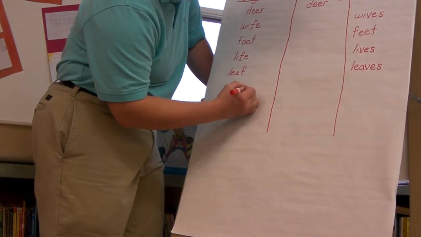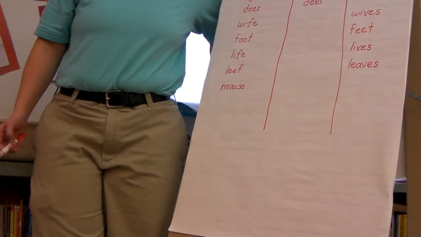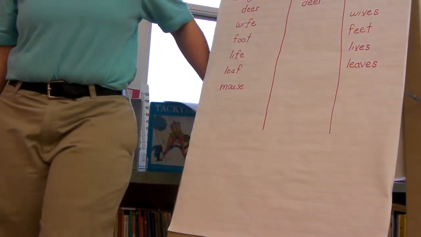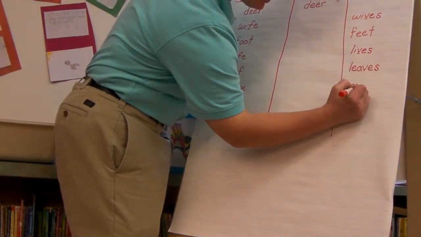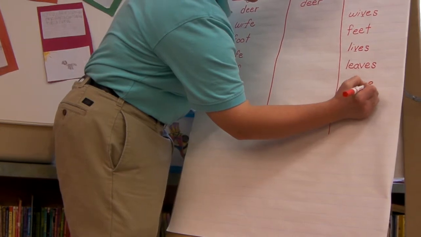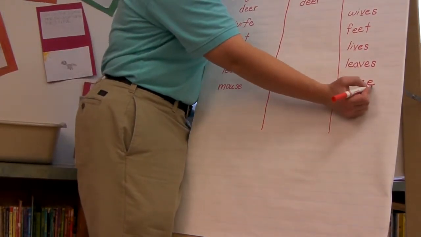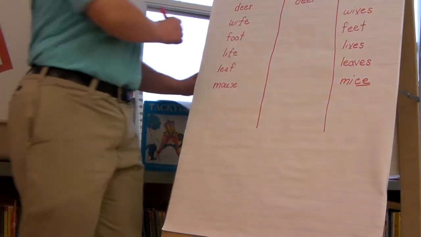Mouse. Okay, I have 1 mouse, or I have 5 mouses? No, not mouses. I have 5 mice. Okay, mice. And be careful that you don't write an S or something at the end. This C and this E make an S sound. Mice.